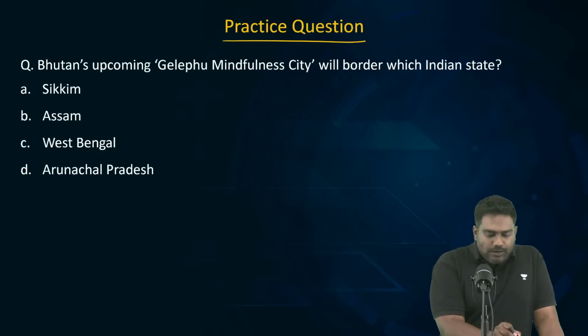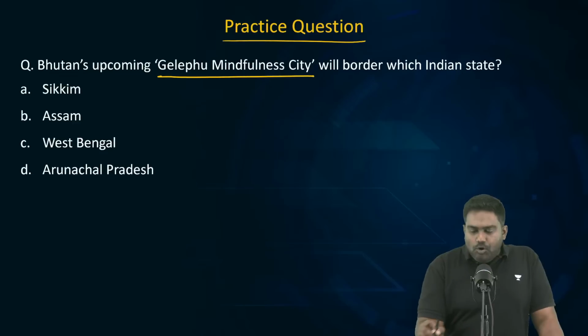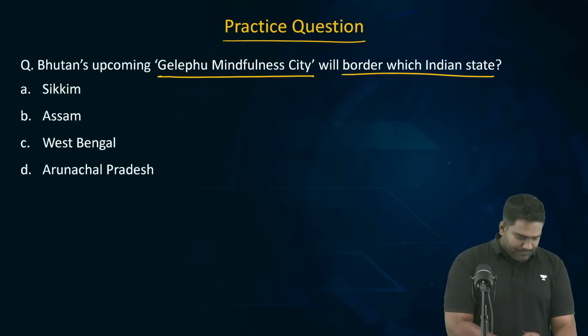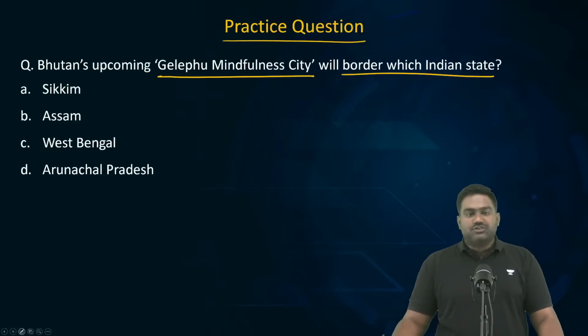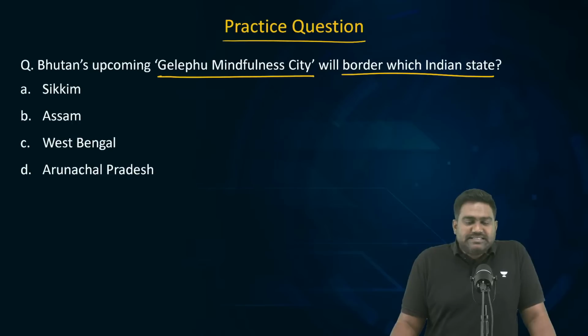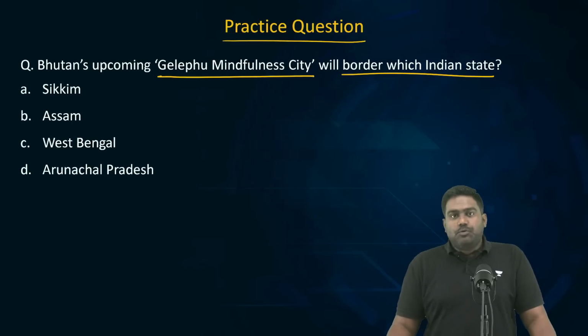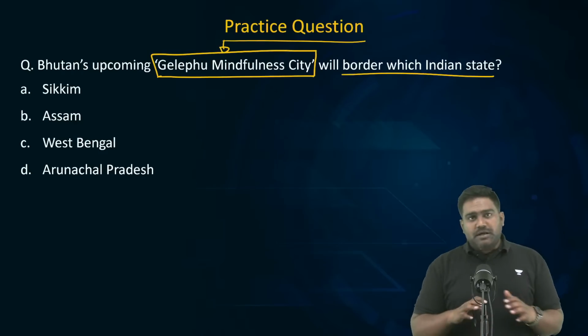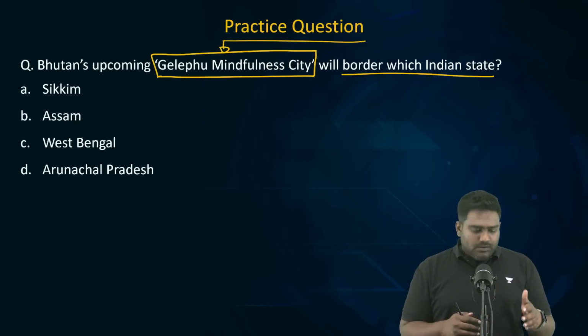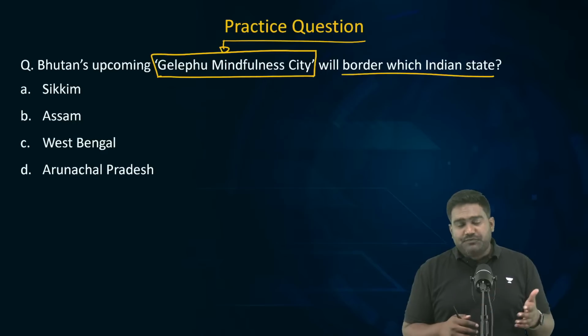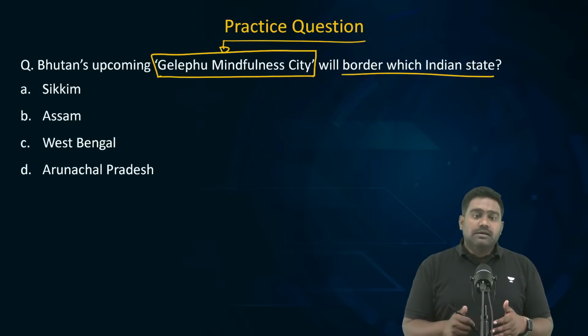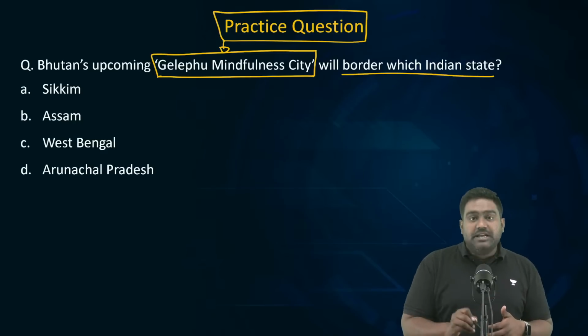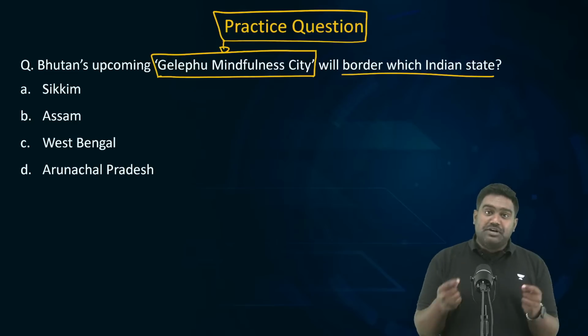Bhutan's upcoming Gelugpu Mindfulness City will border which Indian state? Let's see how many of you can answer this question. Bhutan has recently proposed a mega project, Gelugpu Mindfulness City. Bhutan wants to develop a new city. It basically is coming up along the borders of India. It's very close to the Indian border. Bhutan wants to transform this into a knowledge hub, an innovation hub.